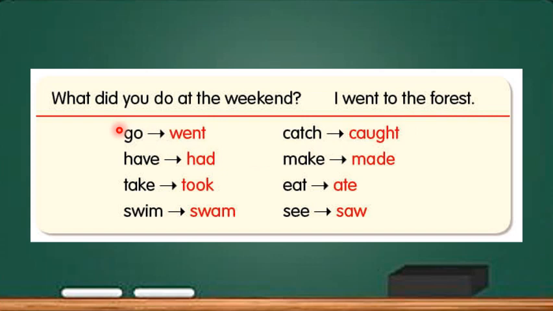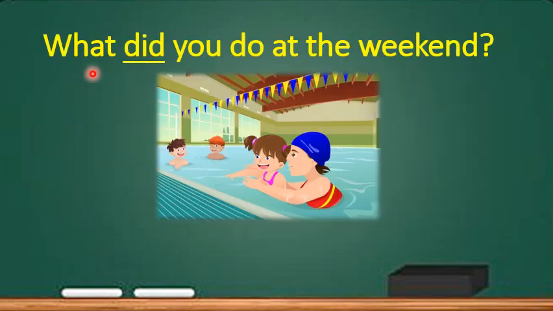Here is the list of the irregular verbs and their past tense. Go becomes went. Have becomes had. Take becomes took. Swim becomes swam. Catch becomes caught. Make becomes made. Eat becomes ate. See becomes saw. Now let us try the exercise.